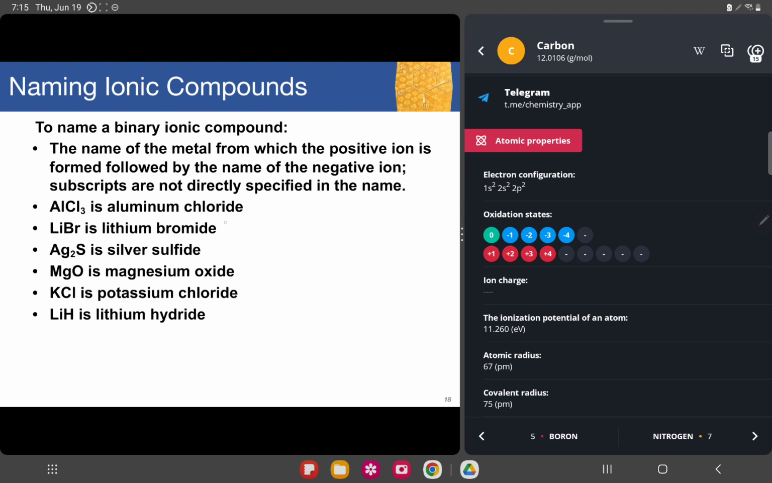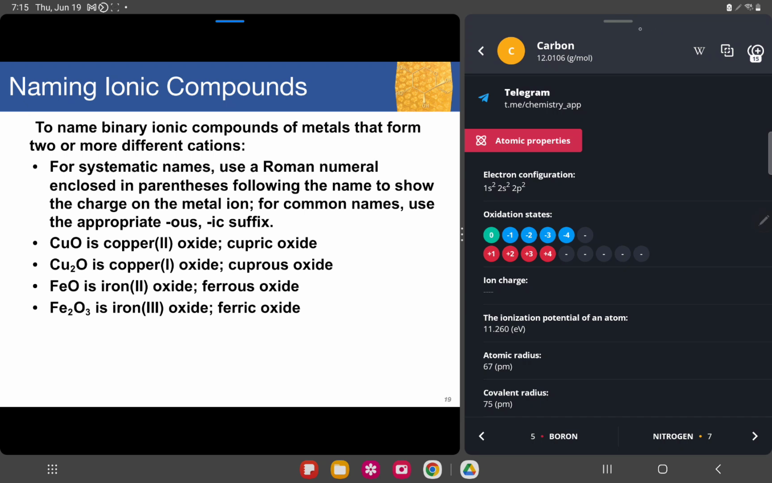Okay, we have lithium bromide. Naming this binary ionic compound, we just mention the metal name, the metal from which the positive ion is formed. So that's aluminum. And then mention the ionic form of the anion. From chlorine, it becomes chloride. So that's why it's aluminum chloride, lithium bromide, silver sulfide, magnesium oxide, potassium chloride, and lithium hydride. Okay, I hope that's clear. Next.